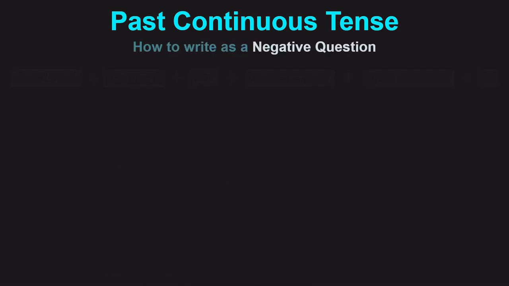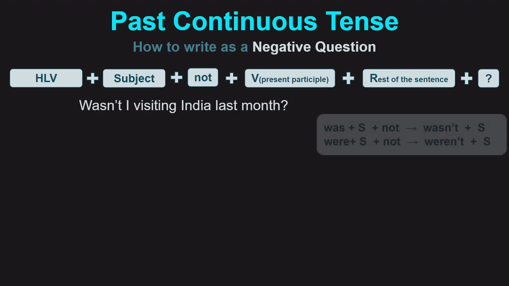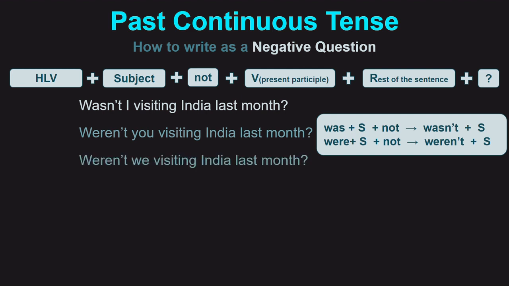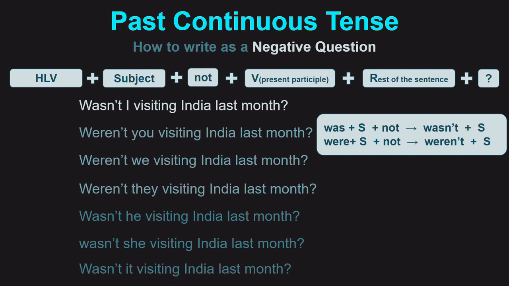Past continuous tense. How to write as a negative question. Helping verb, subject, not, verb in present participle, and rest of the sentence. Wasn't I visiting India last month? Weren't you visiting India last month? Weren't we visiting India last month? Weren't they visiting India last month? Wasn't he visiting India last month? Wasn't she visiting India last month? Wasn't it visiting India last month?